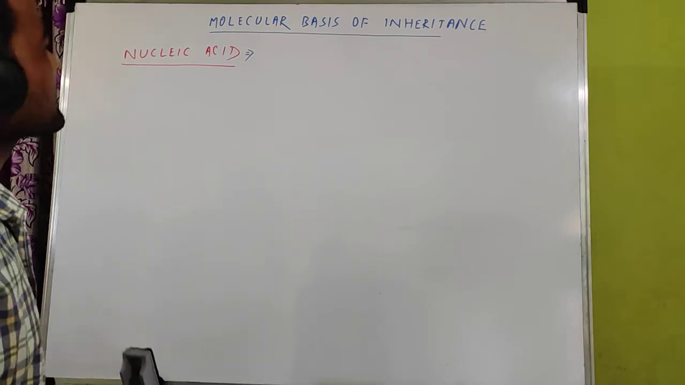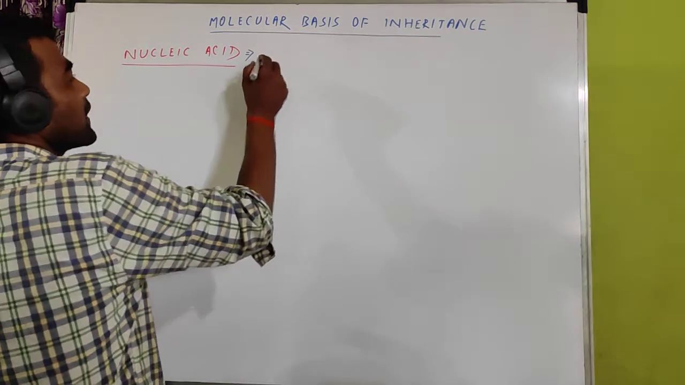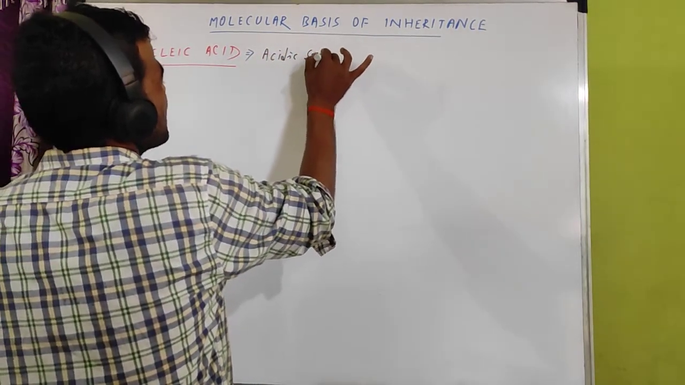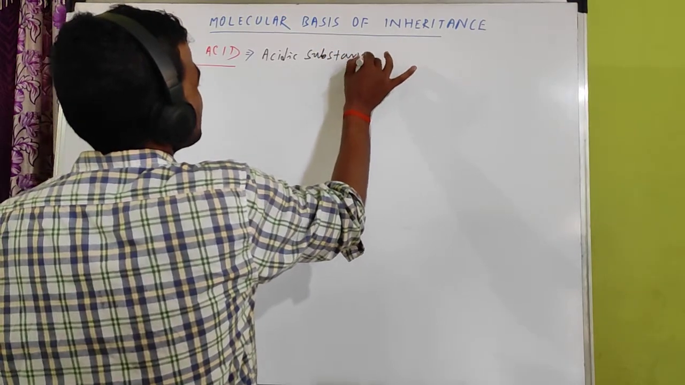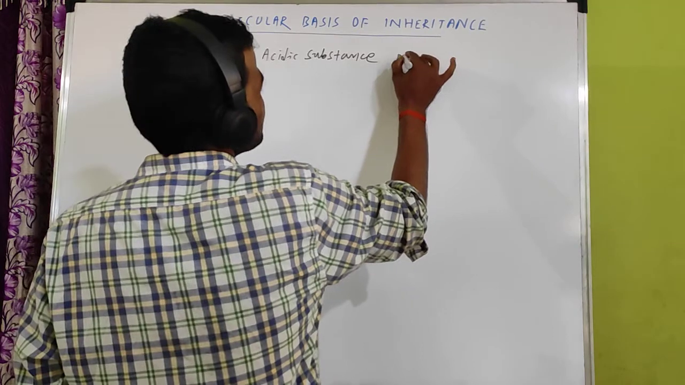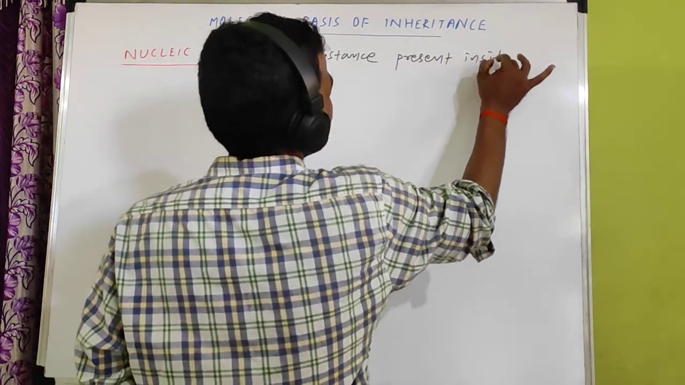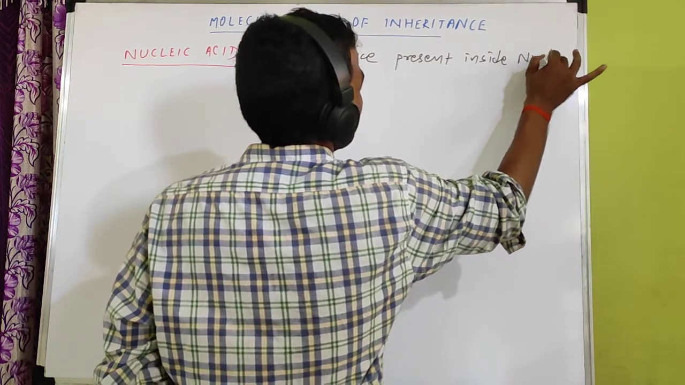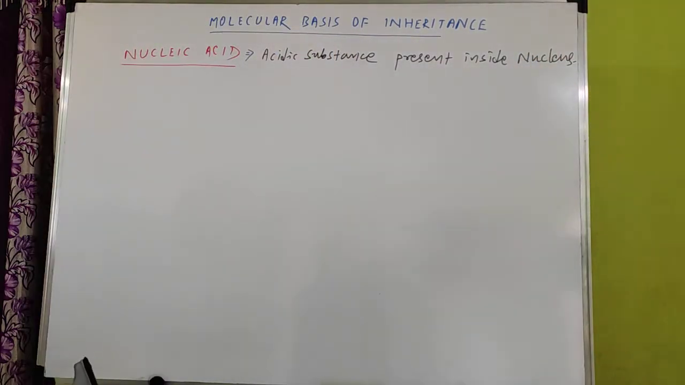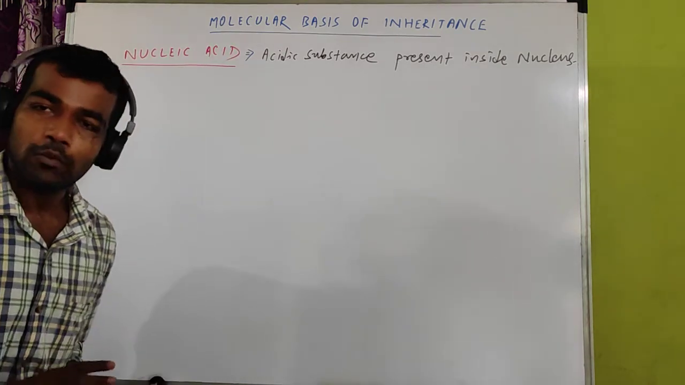So nucleic acids are the acidic substances present inside the nucleus. Nucleic acid means it is one acidic substance present inside the nucleus. So inside the nucleus, if one acid is present, that acid is called nucleic acid.